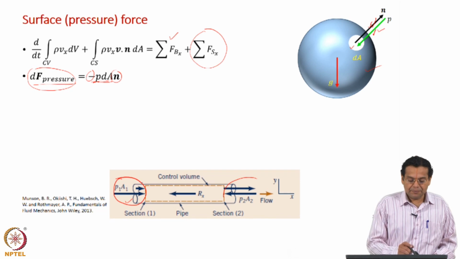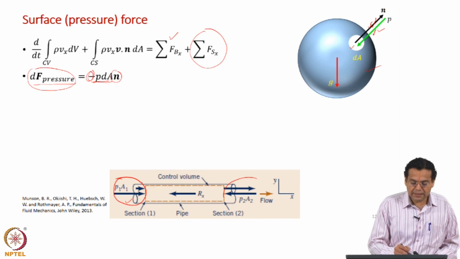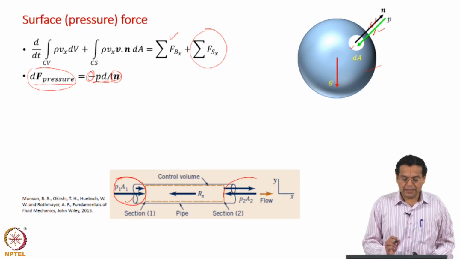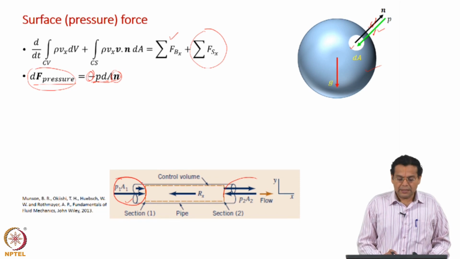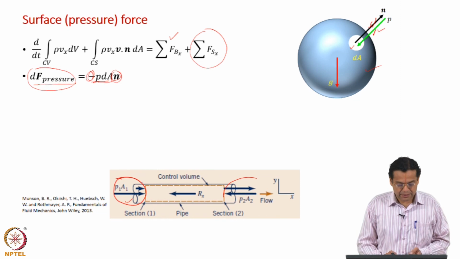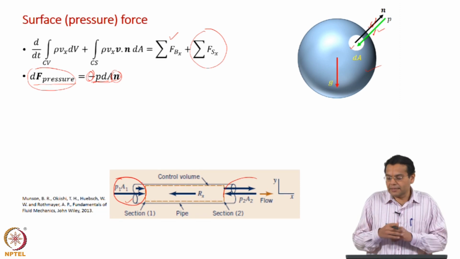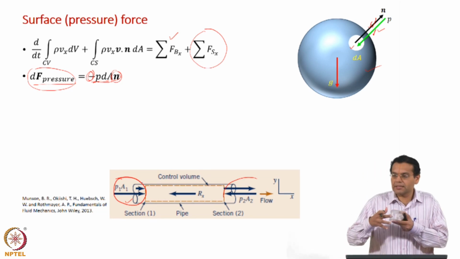Magnitude of force is p times dA, and then what is the direction? It is opposite to n, and that is why I have minus n here. So, p dA represents the magnitude and the associated direction is opposite to the n vector, that is why you have minus n here. Now, this is the force over a small area, we will integrate over the entire surface area.